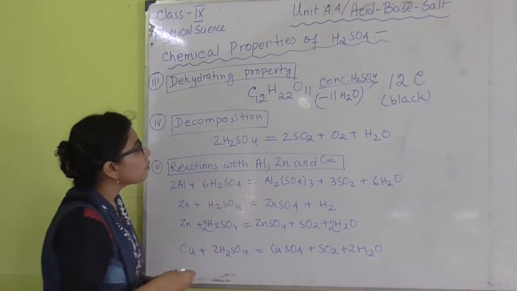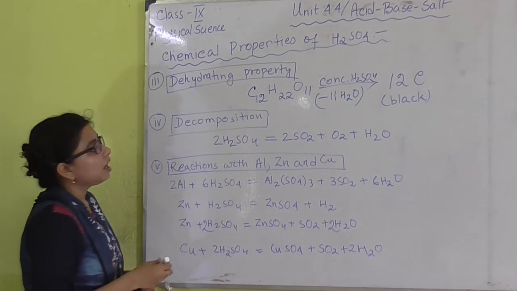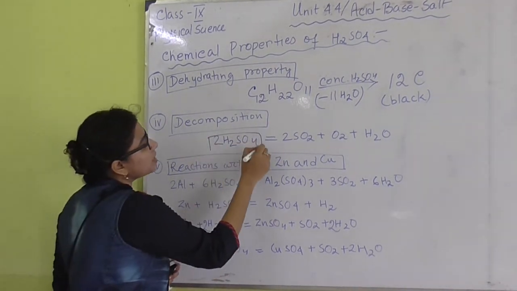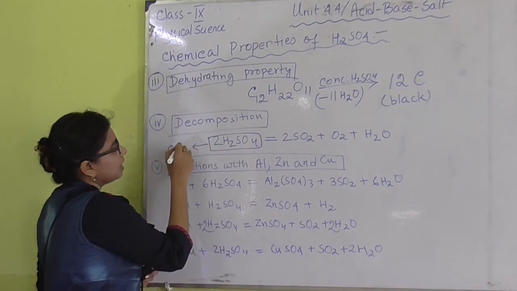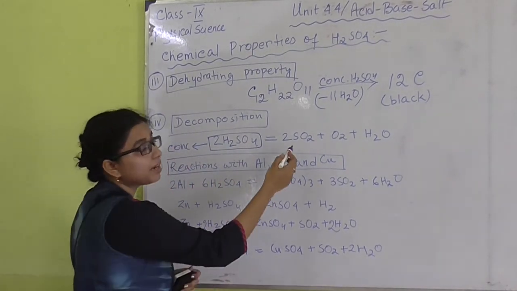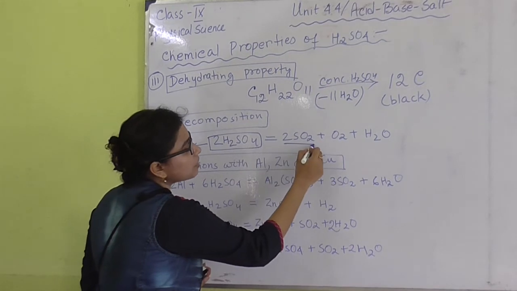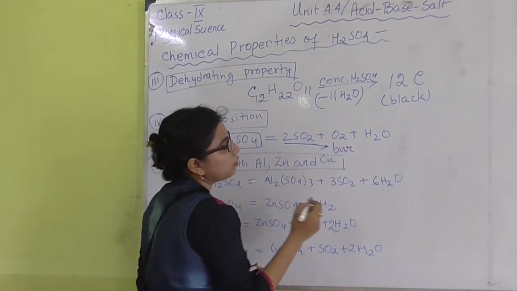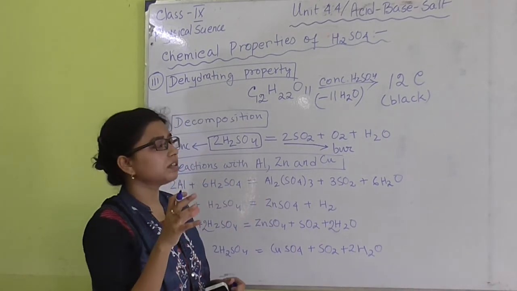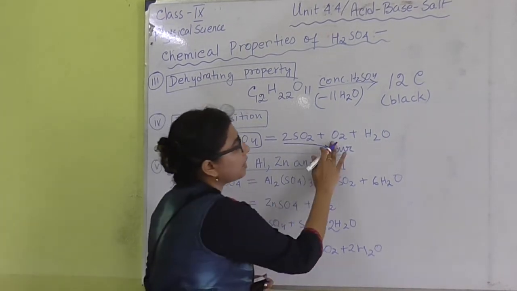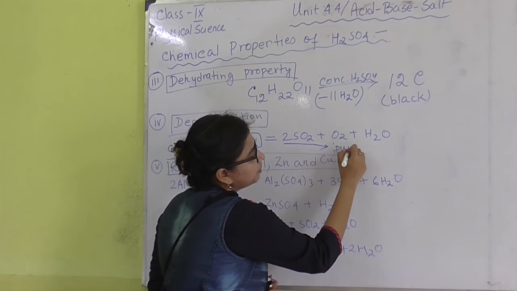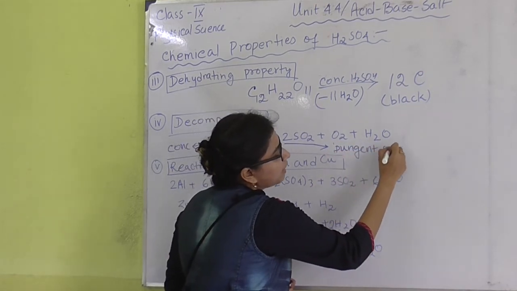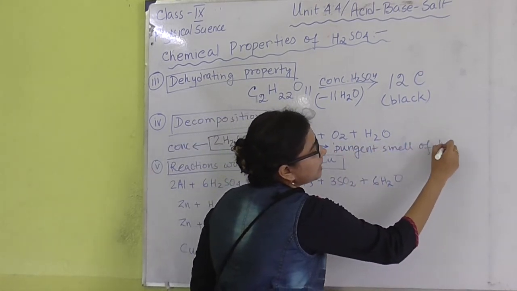The next property is decomposition. Concentrated sulfuric acid can produce sulfur dioxide. Sulfur dioxide has a smell like burning sulfur. This is known as a pungent type of smell, the pungent smell of burning sulfur.